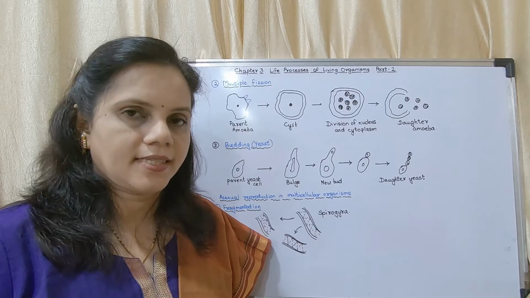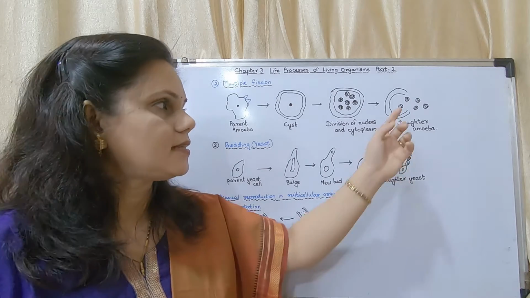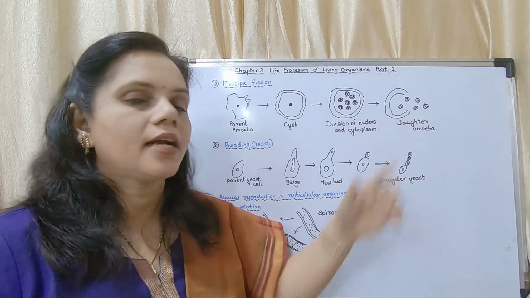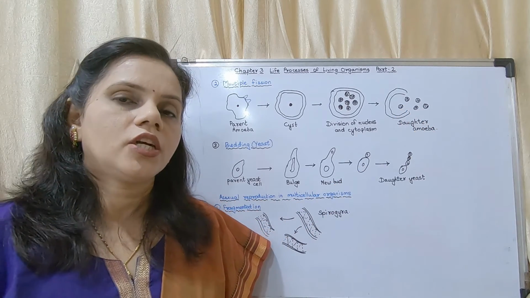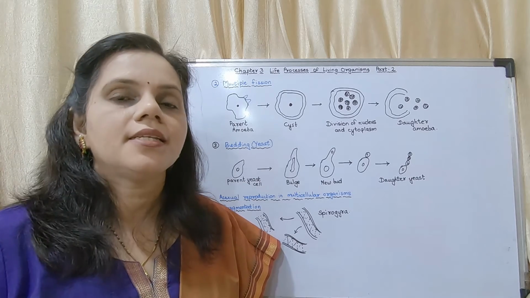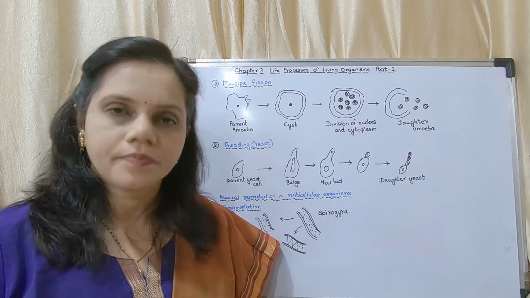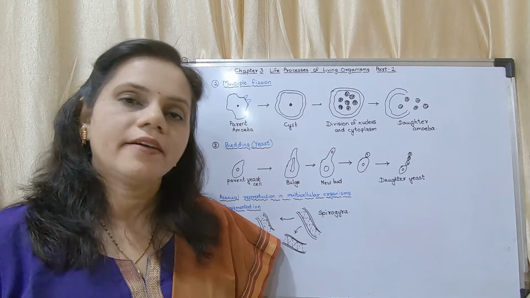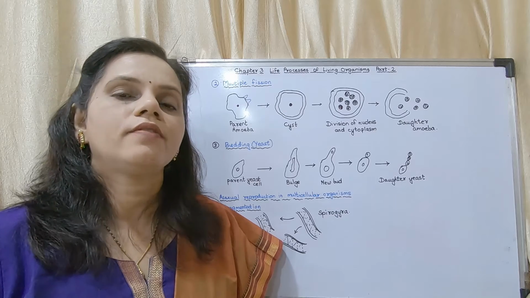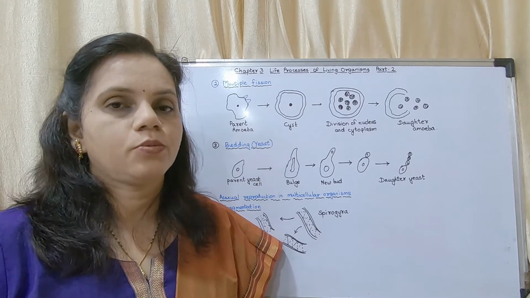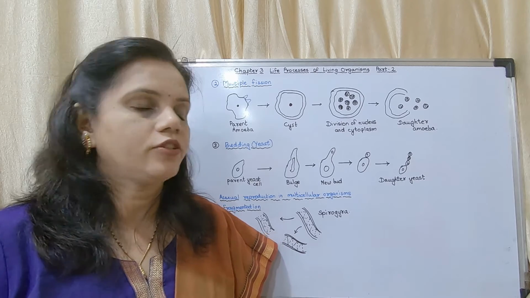When the favorable conditions return, the cyst breaks and the daughter nuclei come out, and each nucleus develops into an amoeba. This is multiple fission. A question on multiple fission is a frequently asked 3-mark question. You have to draw the diagram and write both paragraphs given in the textbook.